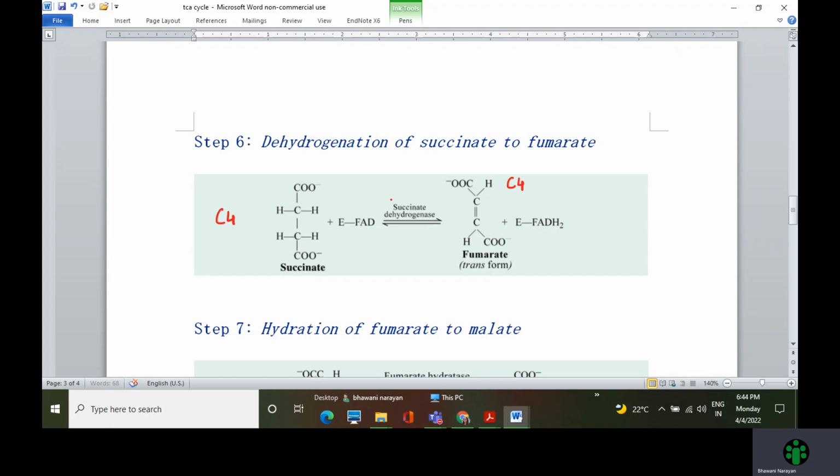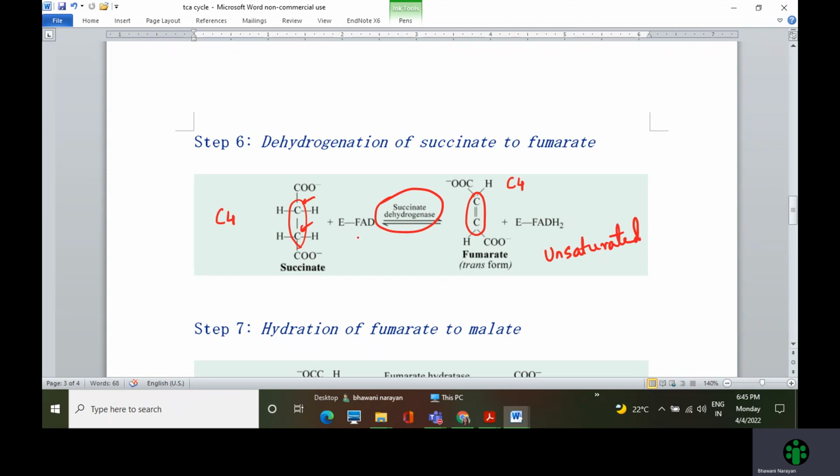Instead, in the presence of succinate dehydrogenase, as the name suggests, it picks up hydrogen from succinate, from these methylene carbons, and then leaves a double bond. So you can see that in succinate, this was C single bond C, whereas in fumarate, it is C double bond C. So the molecule has become unsaturated and it has got dehydrogenated.